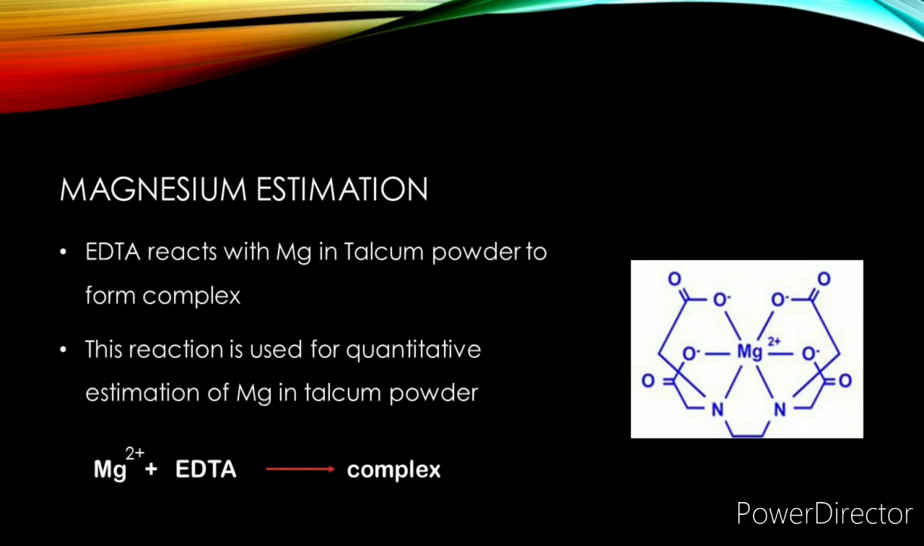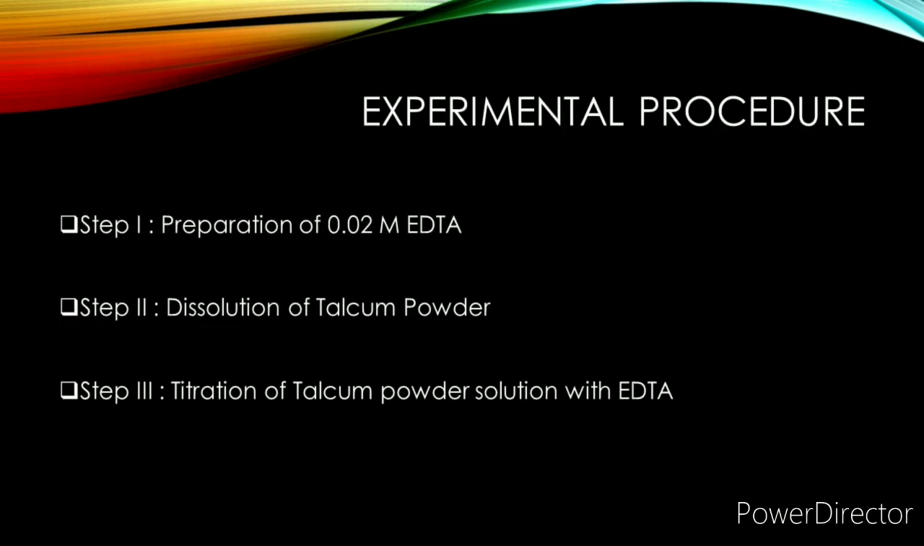EDTA is a multidentate ligand and forms a complex, more precisely a chelate, with magnesium. So using this reaction, we can estimate the amount of magnesium in talcum powder. You will be given an unknown quantity of talcum powder and asked to find out the amount of magnesium. We will perform this experiment in three parts.